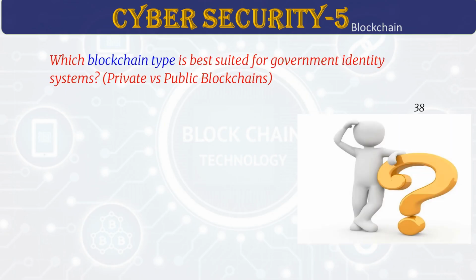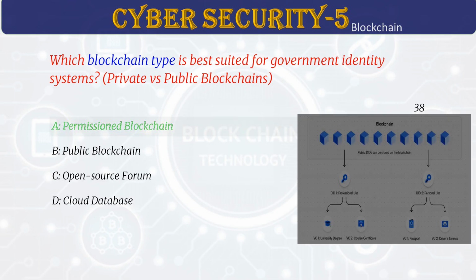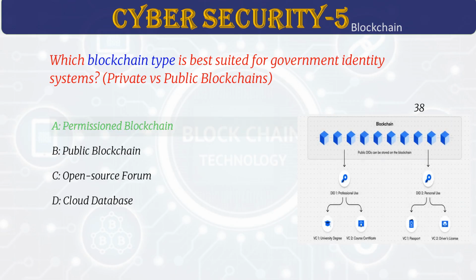Which blockchain type is best suited for government identity systems? Answer A. Permissioned blockchain. Permissioned networks let only certain people access them. They keep information private and follow rules. They're good for storing sensitive identity data. Governments like them because they help control and regulate information.